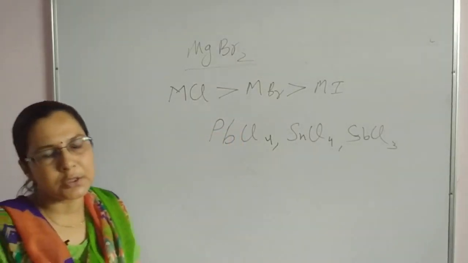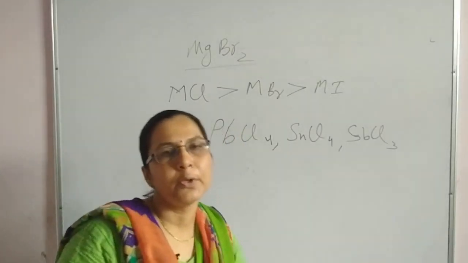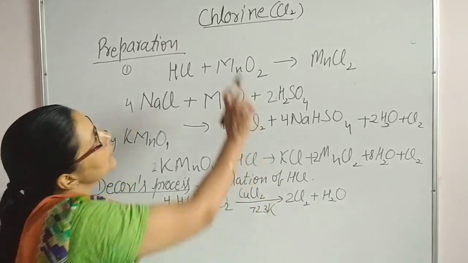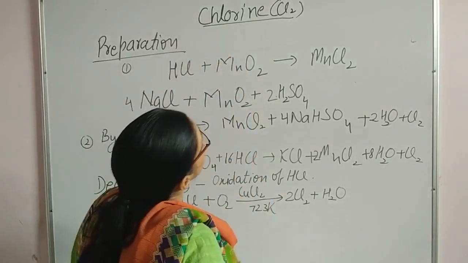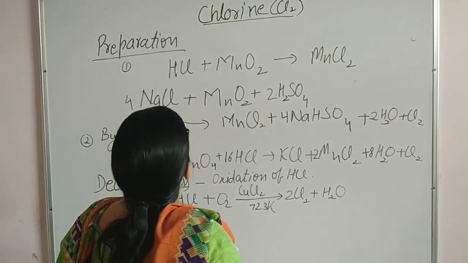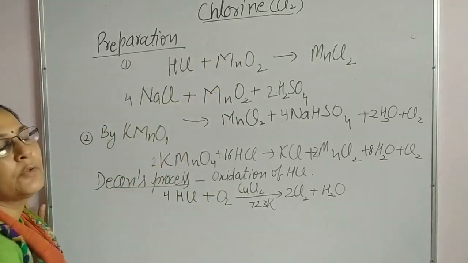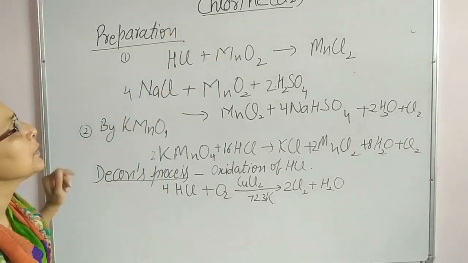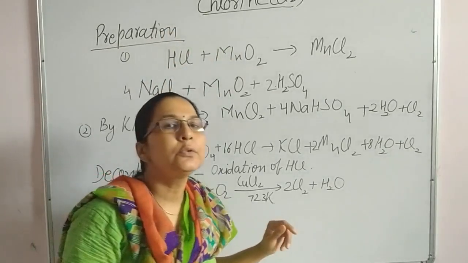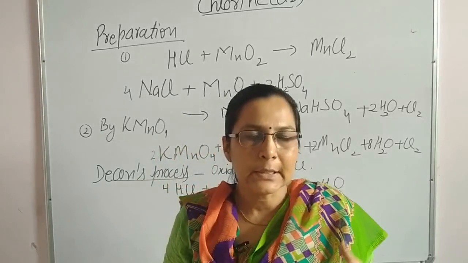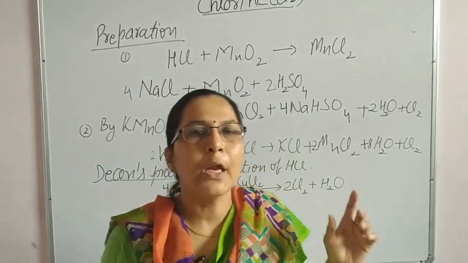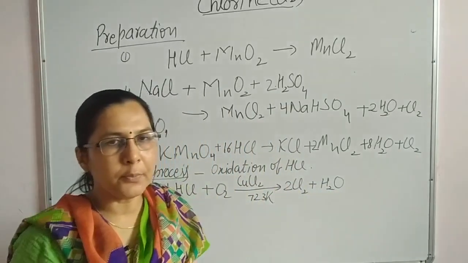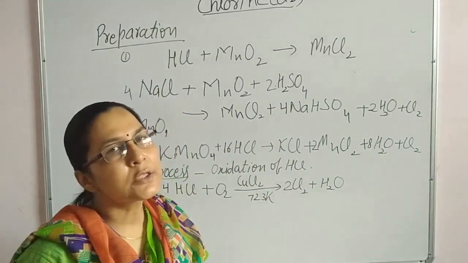Now we will do a detailed study of chlorine gas. Here, the very first point is the preparation of chlorine gas. In the laboratory, when you work with concentrated H2SO4 and any chloride ion, a pungent smelling gas is liberated. That gas is HCl gas.